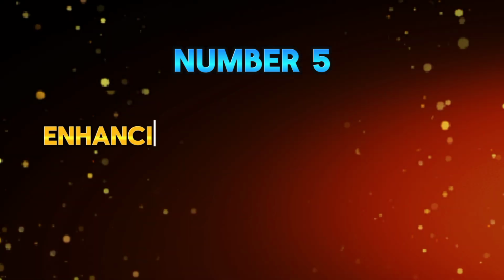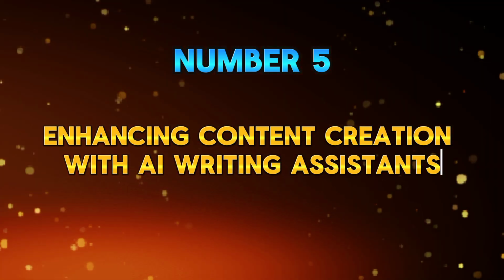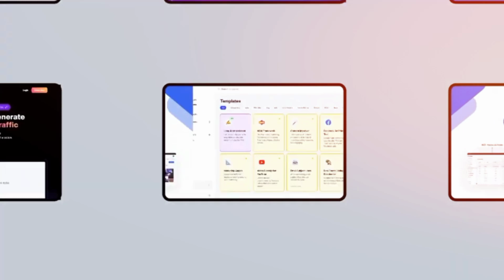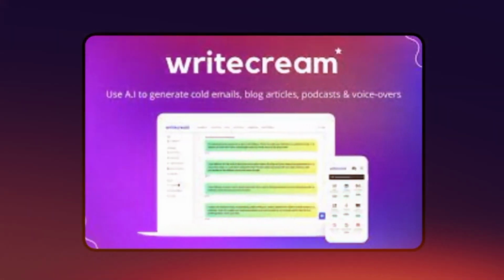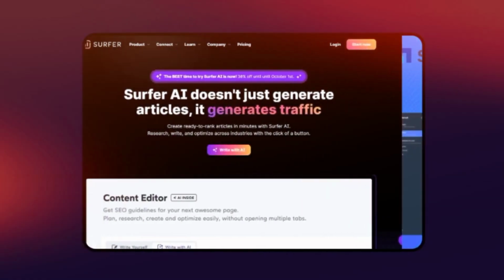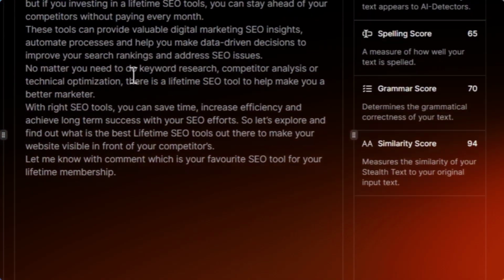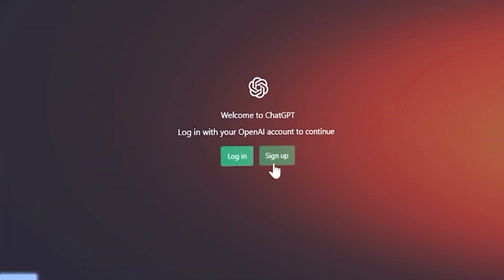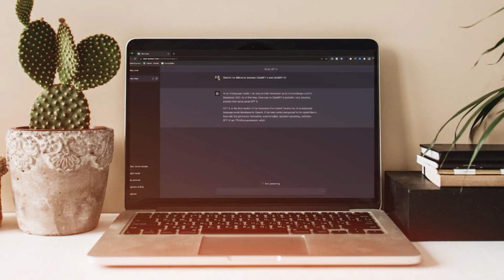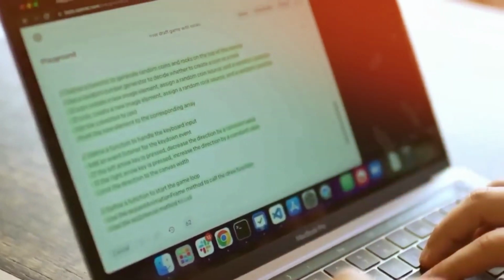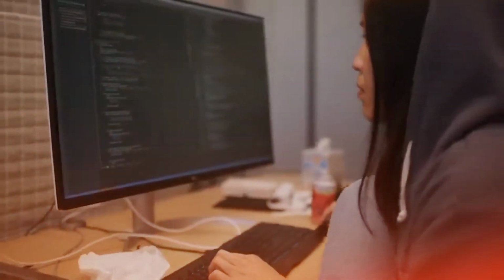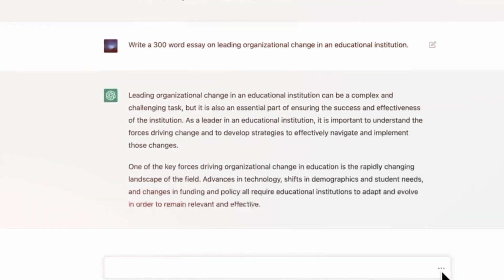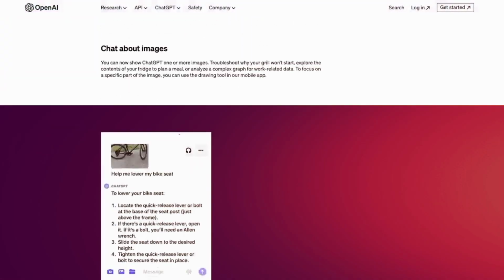Number 5. Enhancing content creation with AI writing assistants. AI-powered writing assistants can significantly streamline the content creation process for your AI news channel, helping you generate high-quality articles, scripts, and summaries in a fraction of the time. These tools leverage natural language processing and machine learning algorithms to assist writers with grammar correction, style suggestions, and content optimization, ensuring that your news content is clear, concise, and compelling.